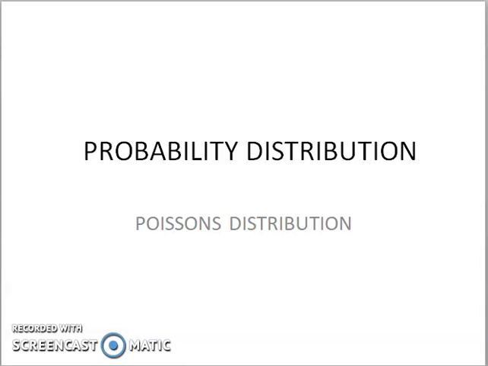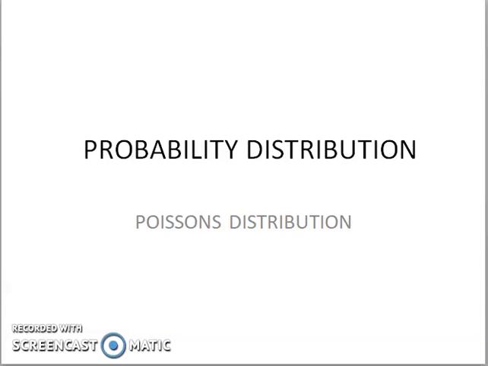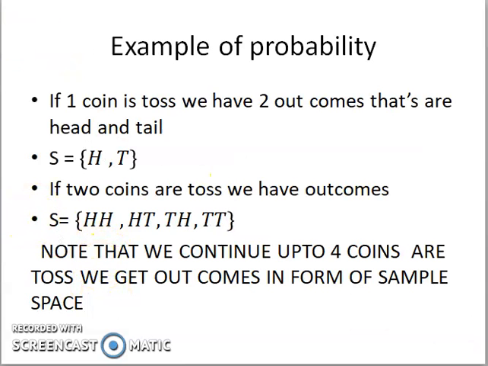Today we start the topic probability distribution. In this chapter, we discuss the first distribution, which is the Poisson distribution. Example of probability. We discuss an example of probability.